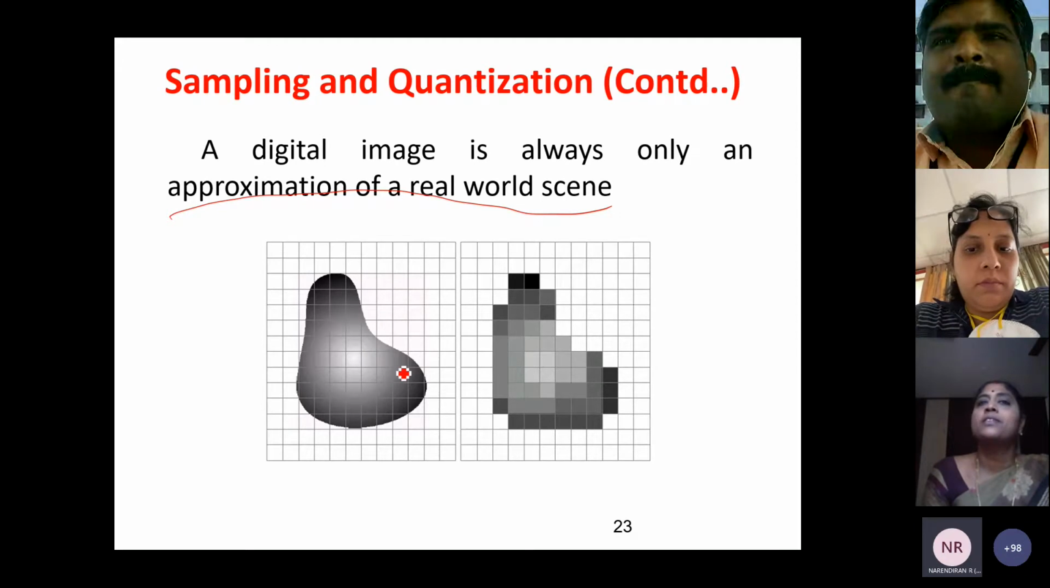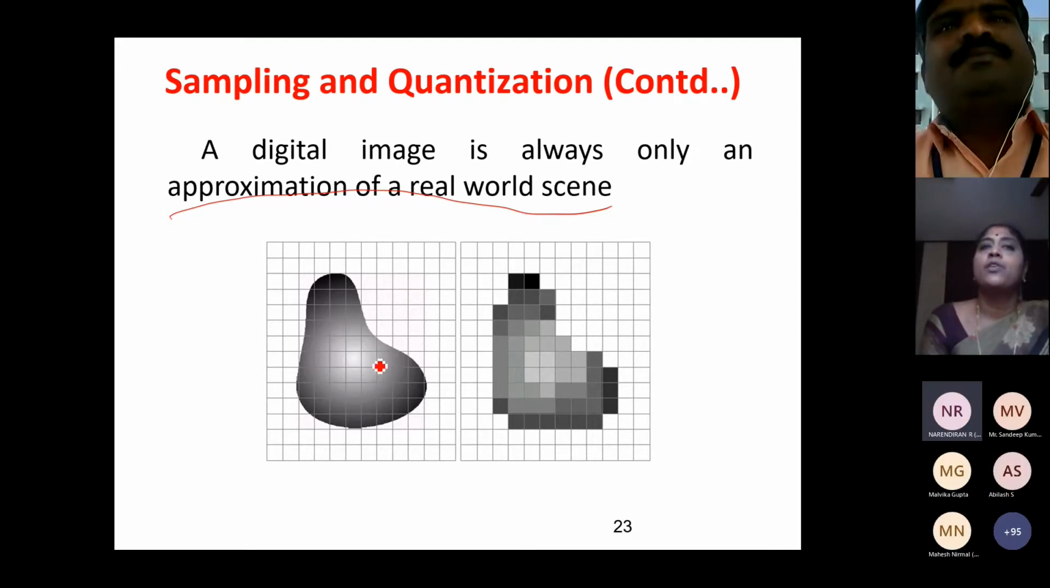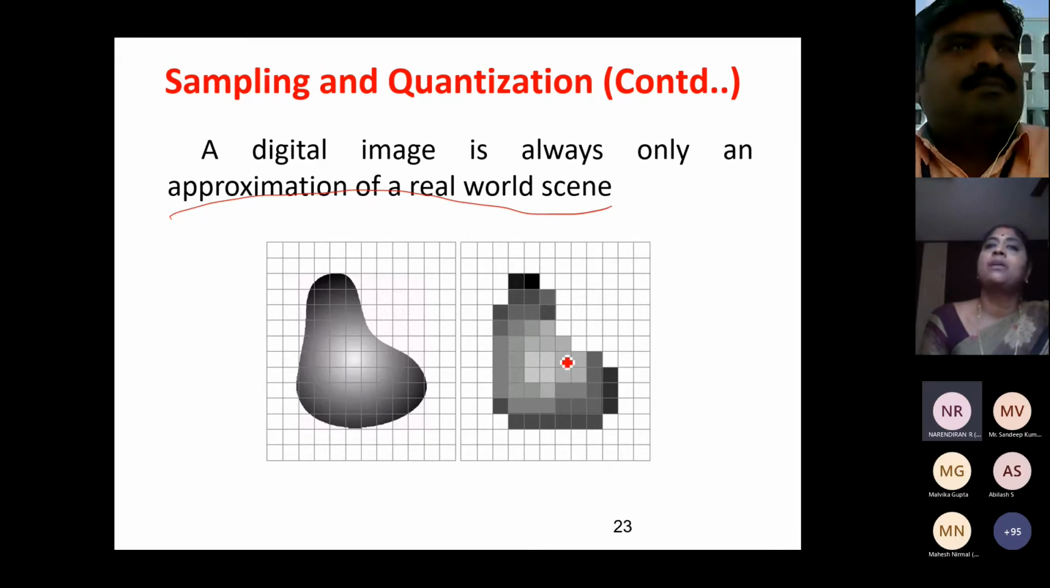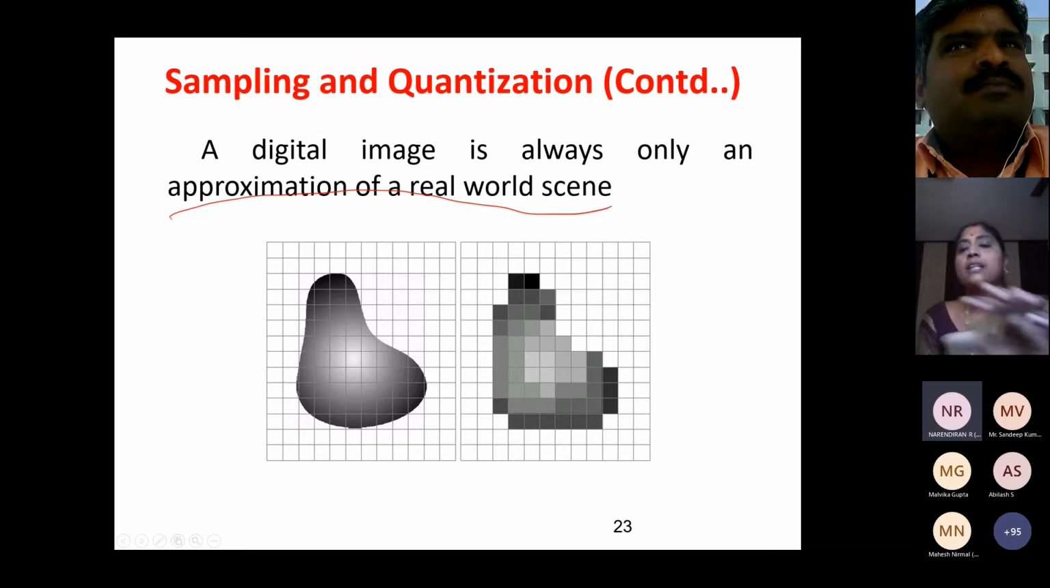So almost similar shade I am trying to get here, because here the shades are varying smoothly, but here it is not smoothly varying, but still I am able to approximate it to the real scene. Okay, this is the idea of sampling and quantization, how a digital image is acquired. Once you are acquiring an image, we can process an image only when it is in digital format. Otherwise, we cannot process the image.